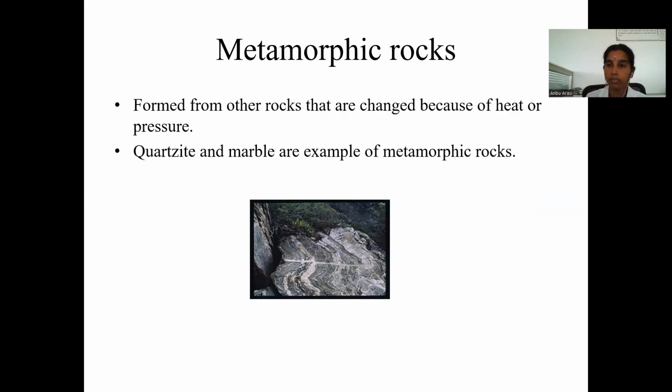That is changed into metamorphic rocks. Recrystallization: the crystalline structure is changed or converted. That is called recrystallization. Interlocking of grains: grain interlocking increases the grain size and develops parallel alignment of elongated flat grains.